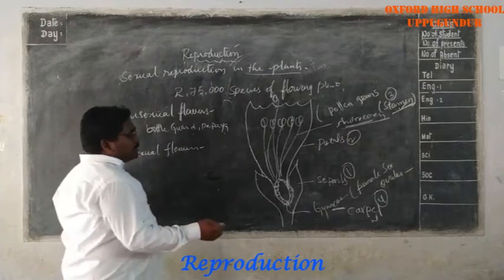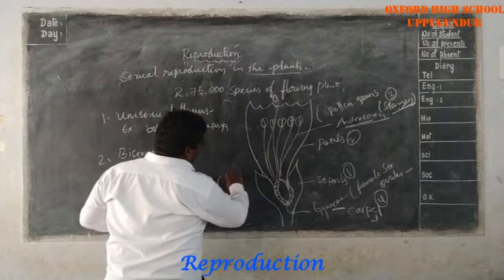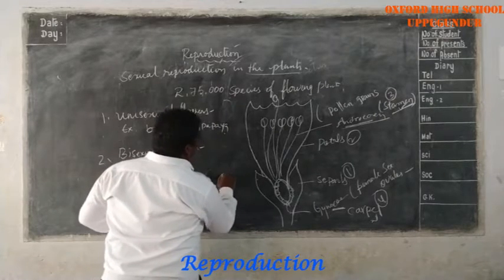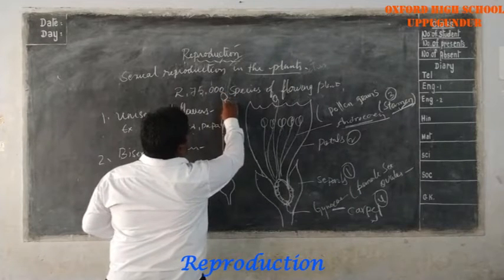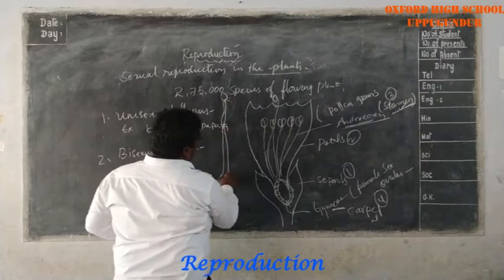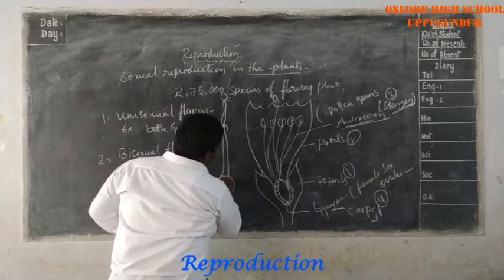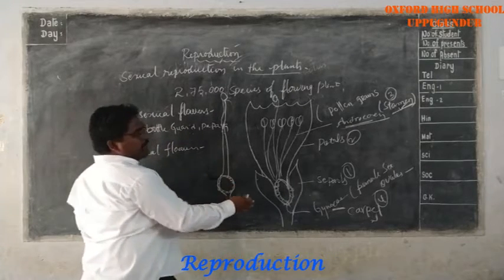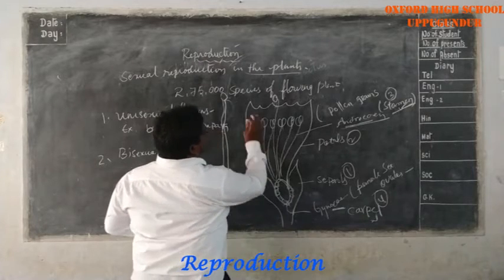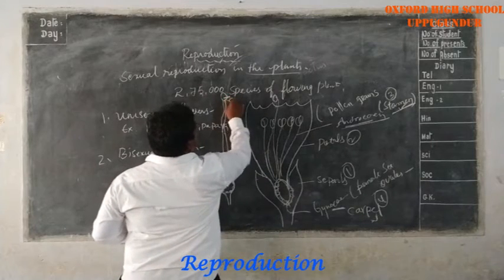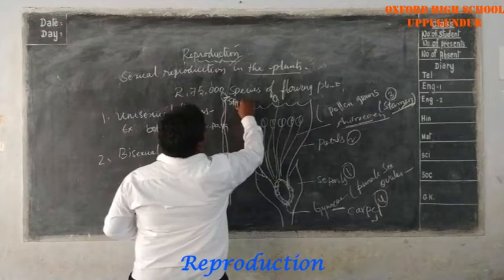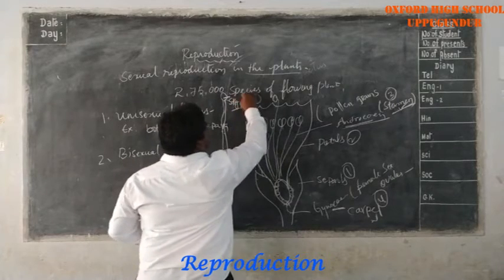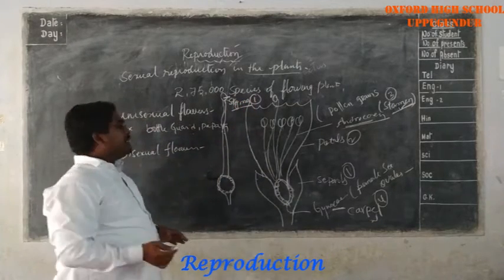If you observe the structure of the carpel, that means the gynoecium, it has mainly three parts. The first one is stigma. The stigma receives the pollen grains for pollination.